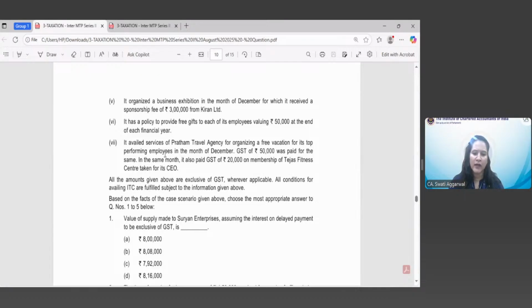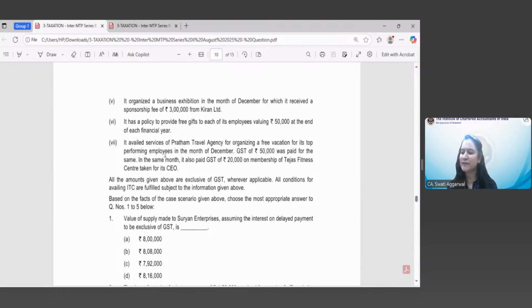Clause I: food and beverages, outdoor catering services, cosmetics, plastic surgery, and these types of activities, except when used for life insurance or health insurance, provided that ITC in respect of such services or goods shall be available when these are used for making an outward taxable supply of the same category.